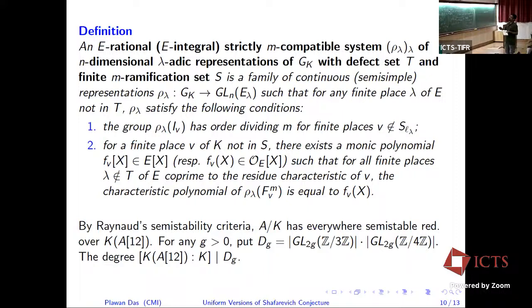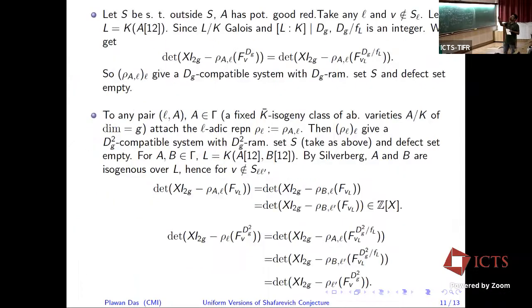Basically what happens is, if we have abelian varieties which have potential good reduction, the main motivation is this: we take S, and outside S it has potential good reduction. All the places where inertia acts by quasi-unipotent matrices, I put inside S, and then outside S this will be satisfied.